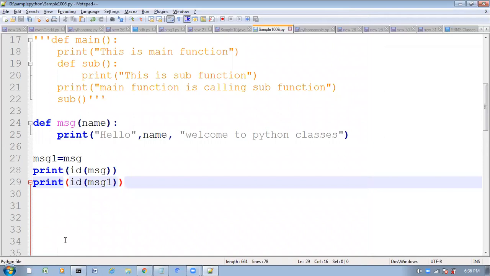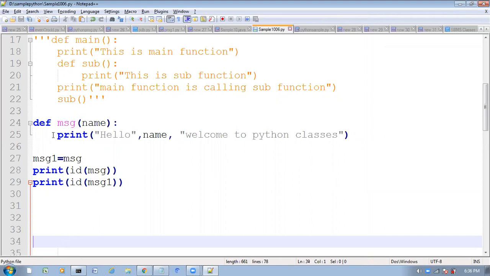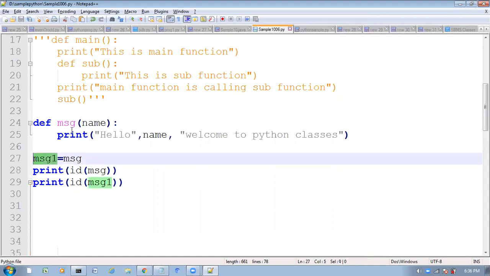So now observe very carefully. If you want to execute this function, can I call this function with the message1 name or not? Yes, we can call this function.